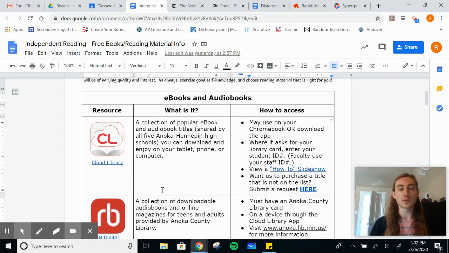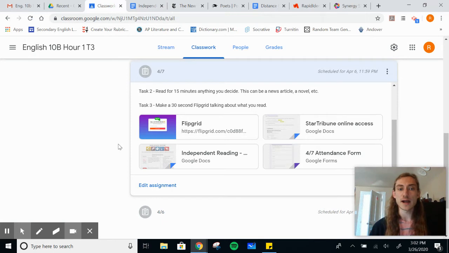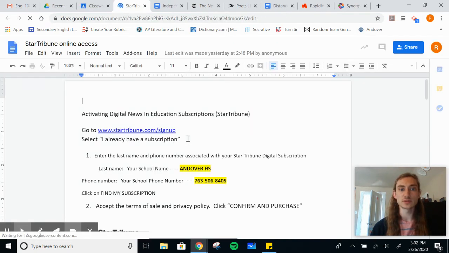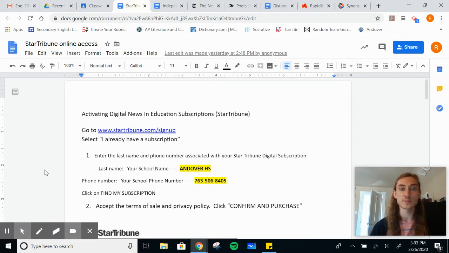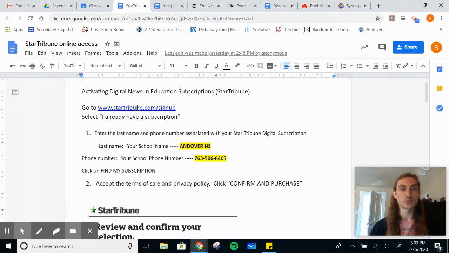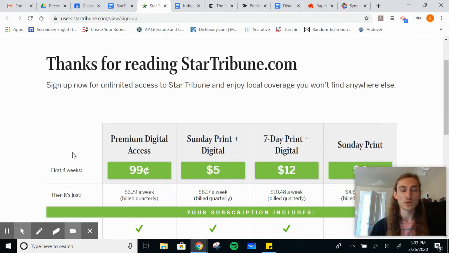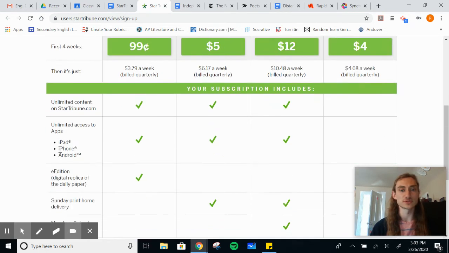If you're not a big reader or if you're not entirely sure what it is you want to be reading, I think now would be a really good time to be an informed, involved citizen and read a whole bunch of news. For being an Andover student, you get an online subscription to the Star Tribune, which is Minnesota's newspaper. And this document that I just opened shows you how to do that. So we will follow the link to Star Tribune sign up. We are not going to pay for it because the school has already done that for us.